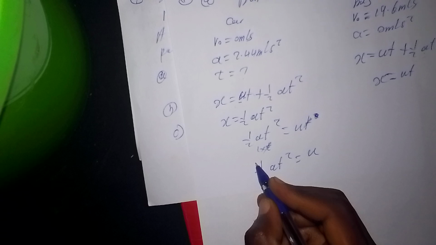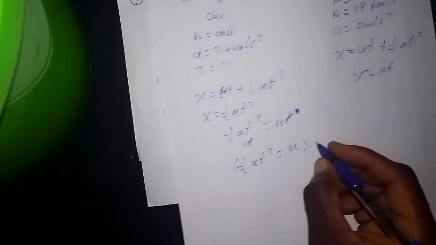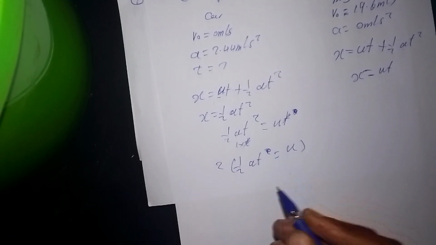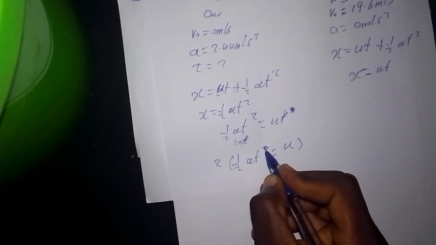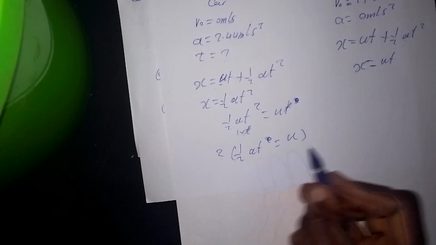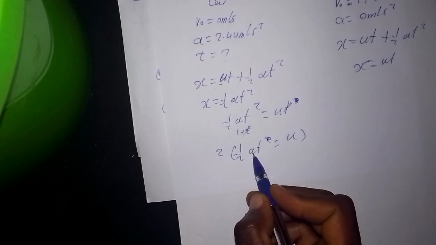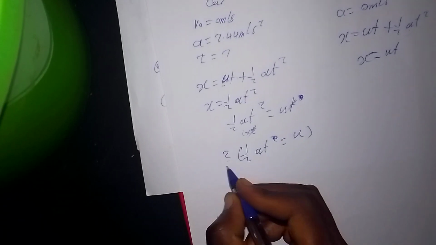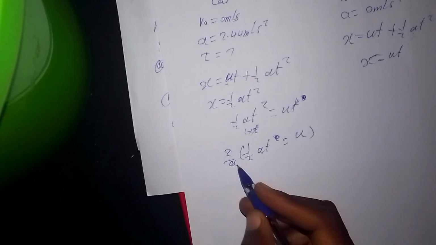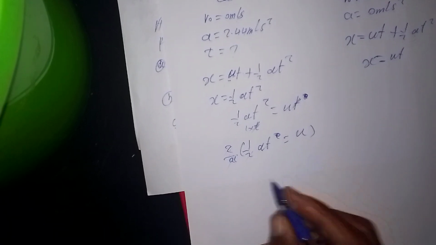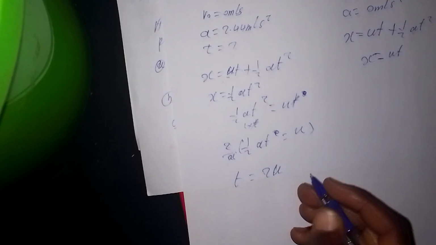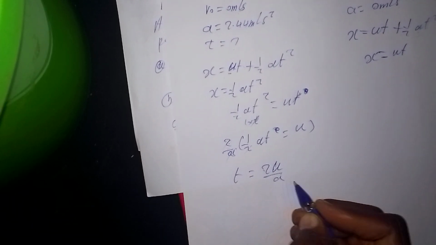When we multiply through by 2 here, we are going to remain with 1 t. You want to make t the subject of the formula, so we are going to multiply through by 2 and divide by acceleration, so that the t remains alone. So we divide by acceleration, so that this and this will go, and this times that. So here we remain with t is equal to 2 u, where u stands for initial velocity for the bus, over acceleration.